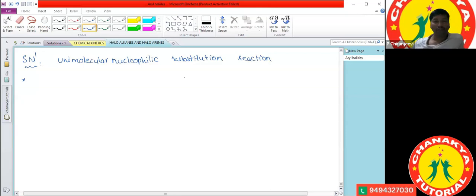Now, why are we calling it a unimolecular nucleophilic substitution reaction? The rate of reaction is directly proportional to the molar concentration of the reactant only. It does not depend upon the reagent. The reactant we can also call the substrate molecule.